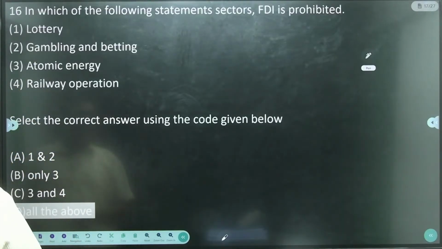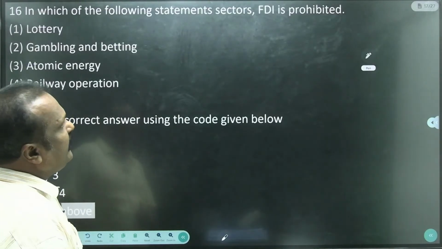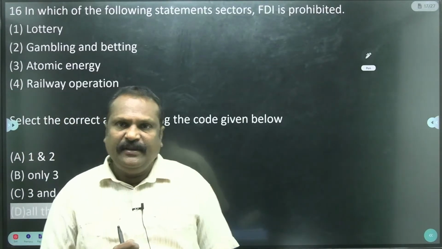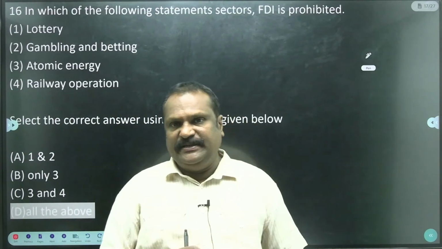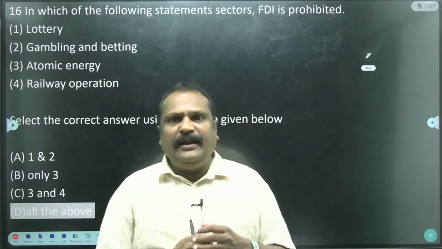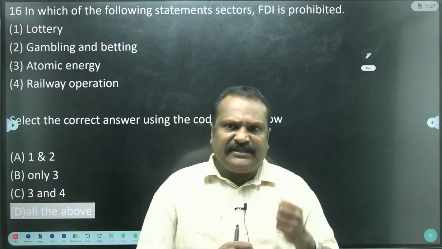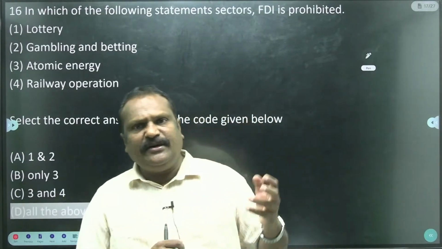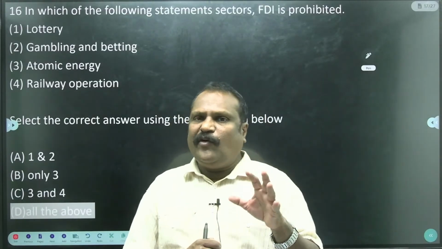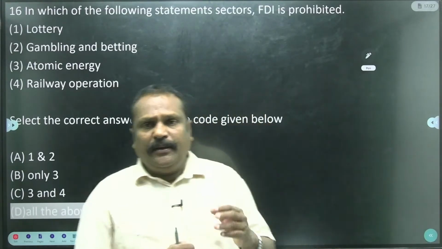And which of the following statements regarding FDI is prohibited? FDI, foreign direct investment. When foreigners come to India physically and purchase land, start construction, hire employees and go for work, meaning production, that is known as foreign direct investment.